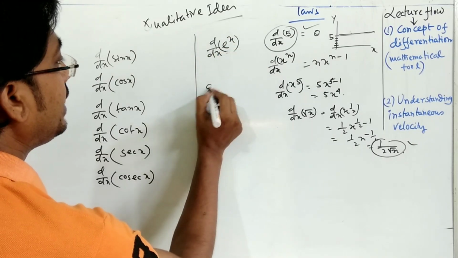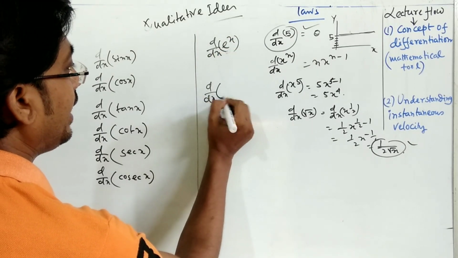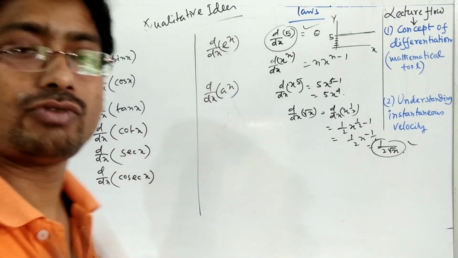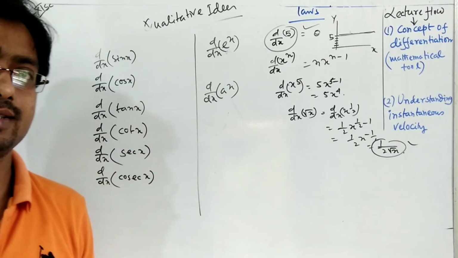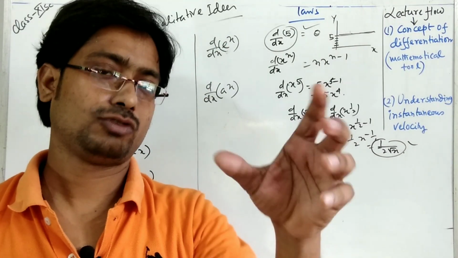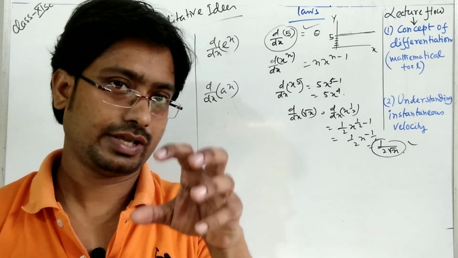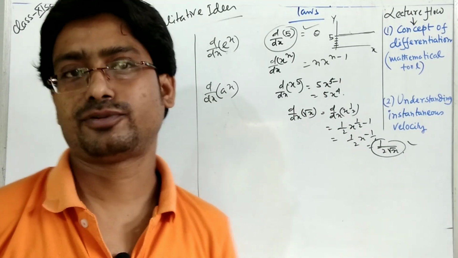What will be the formula? d by dx of a to the power x. You have to understand and memorize these formulas in your mind. They will be very useful in numerical problems.